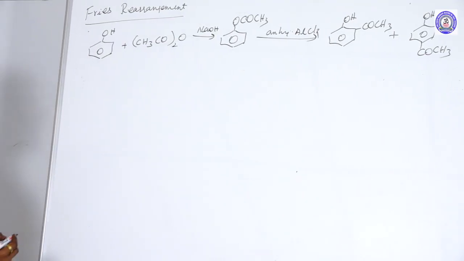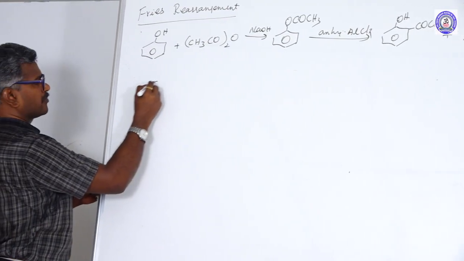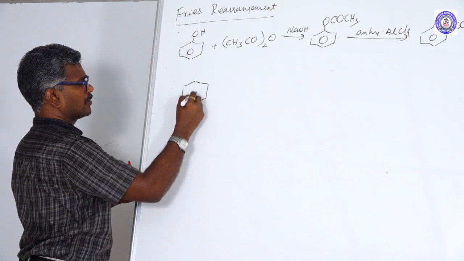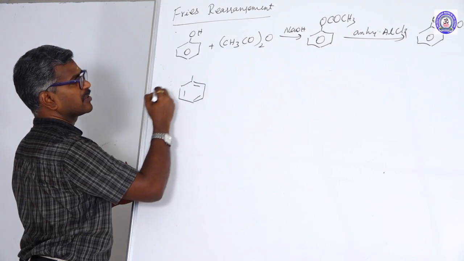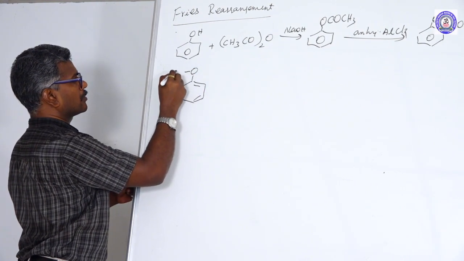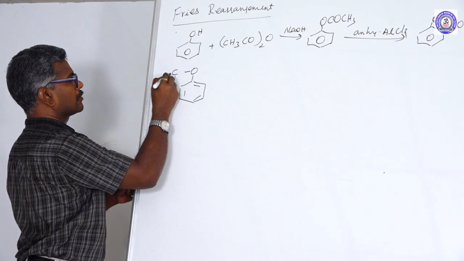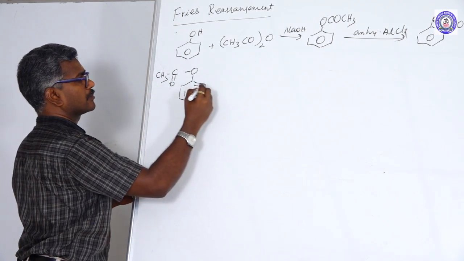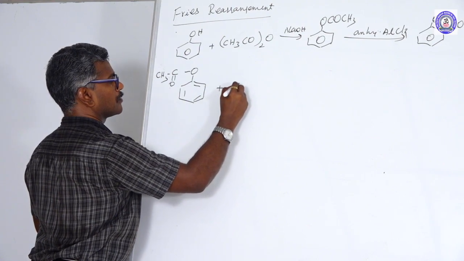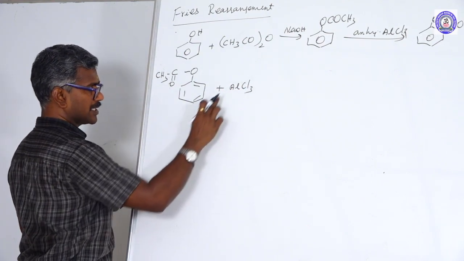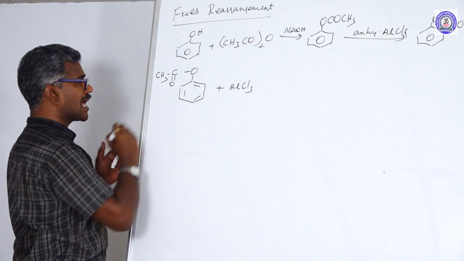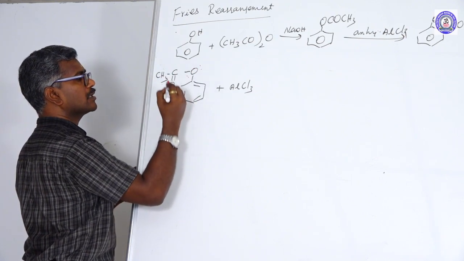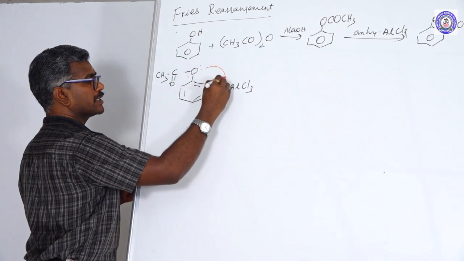How does this reaction take place? This aluminum is an electron deficient group. Oxygen has 2 lone pairs, and among the 2 lone pairs one is donated.